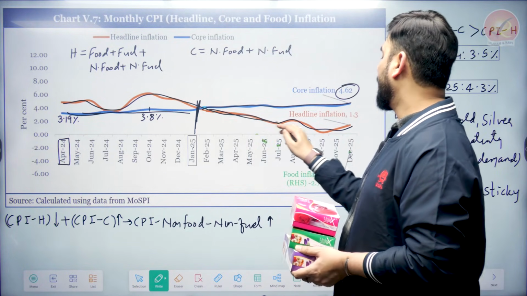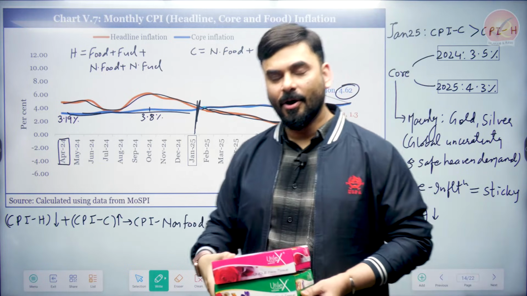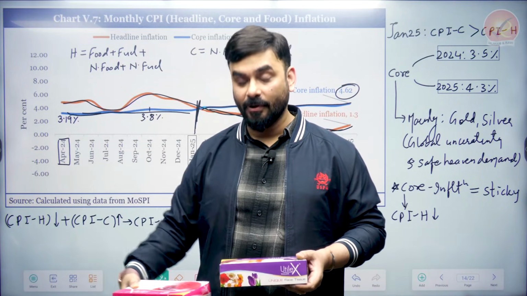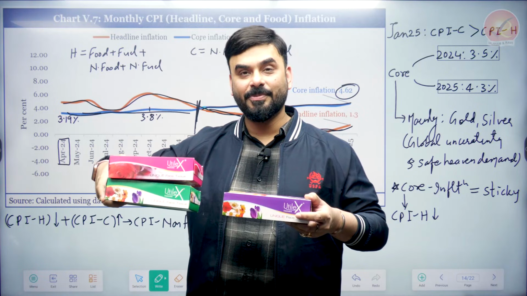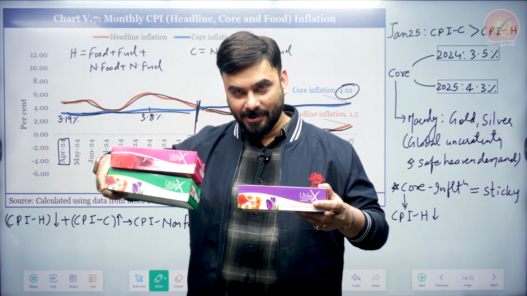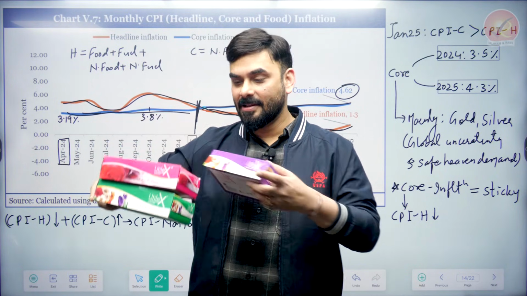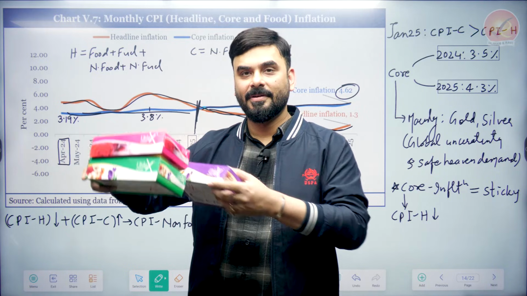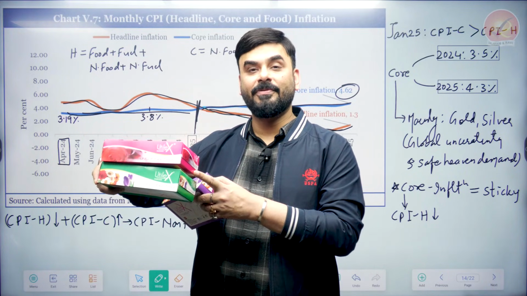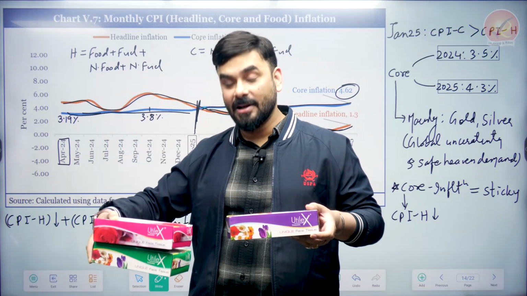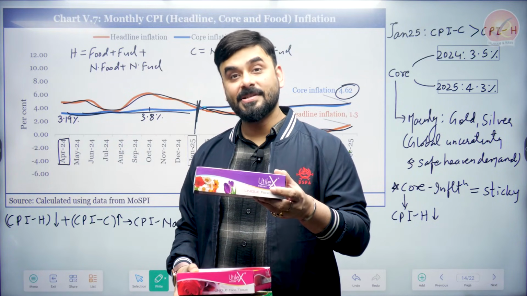And what has happened to headline? Headline is falling. How is it possible that this whole box is falling and core is rising? What is the difference between these two boxes? The difference is that in headline there is food and fuel. So despite the fact that there is food and fuel, this box's value is going down, and this box is a stable box.